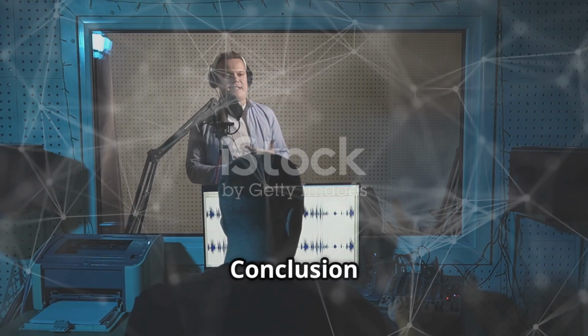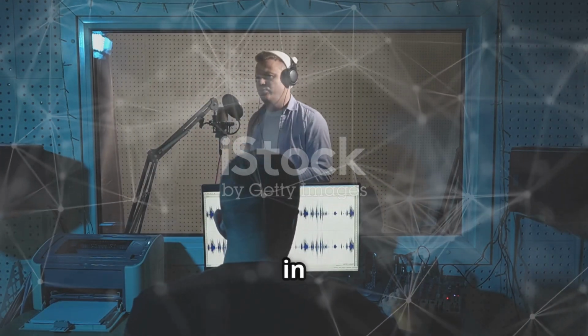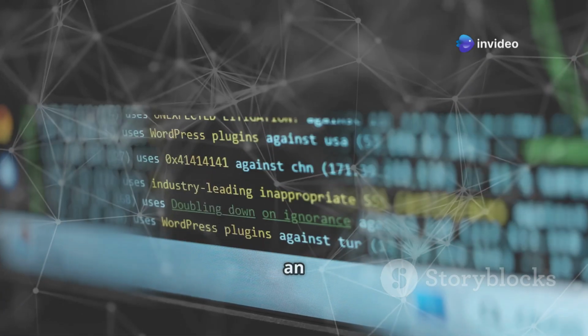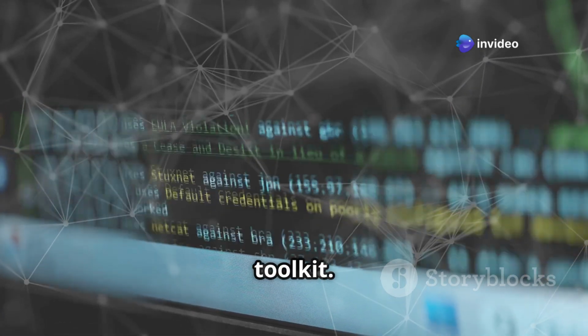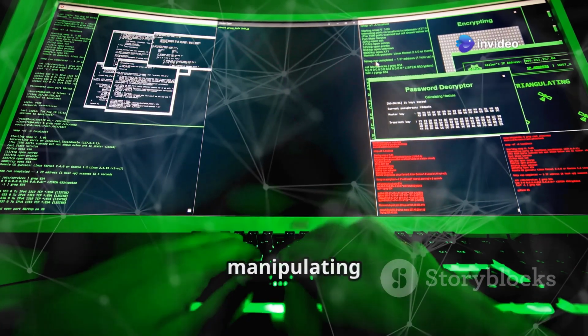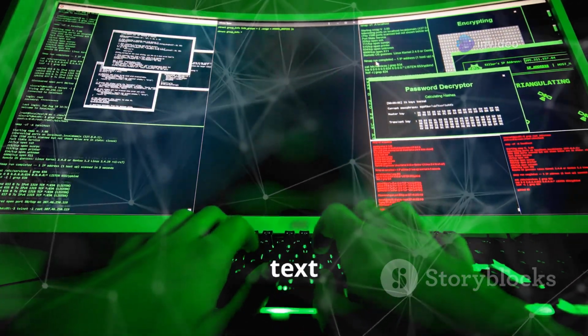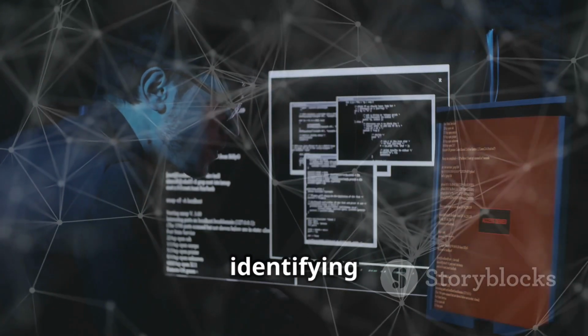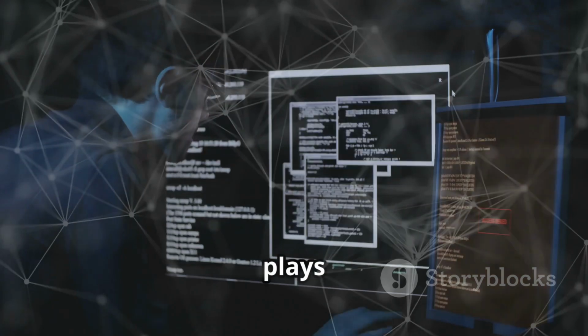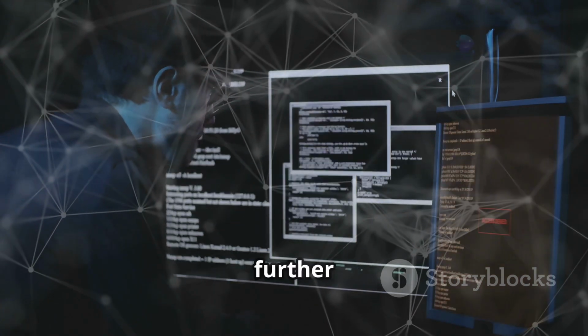Section 6. Conclusion. The significance of Regex in NLP. Regular expressions remain an essential tool in the NLP toolkit. They provide a powerful and efficient means of manipulating and extracting information from text data. From cleaning messy text to identifying specific patterns, Regex plays a crucial role in preparing text for further analysis.